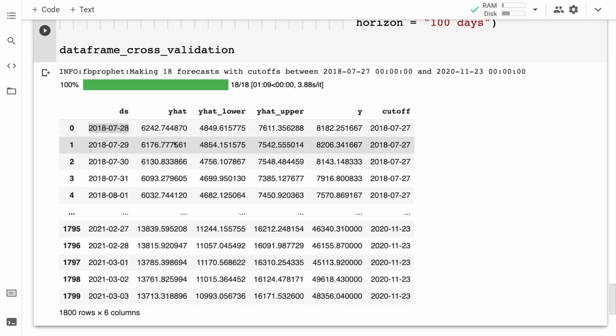All right, and here we have a lot fewer columns this time, only 6 columns: the date, the y-hat, as well as the range of the y-hat, and the actual y from our initial data set. Okay, next up, we are going to see our performance metrics, or the error of our model.